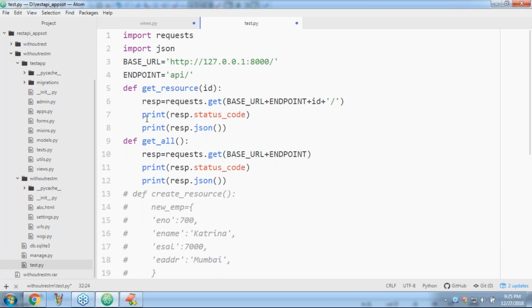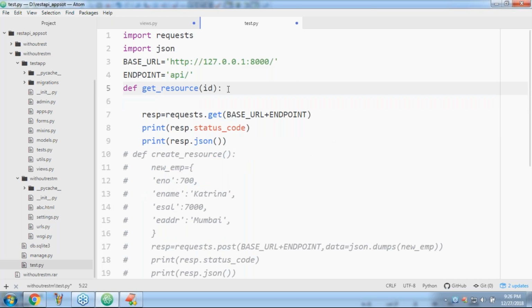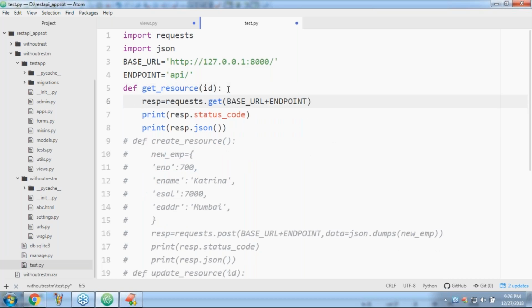Now here I don't want to pass. Just observe carefully what my requirement here is. You may pass or may not pass an ID.